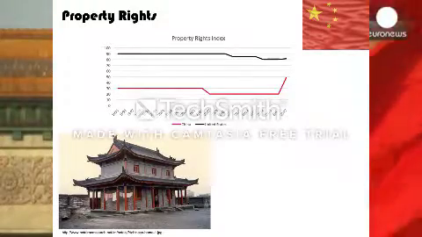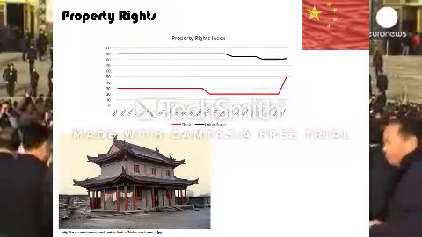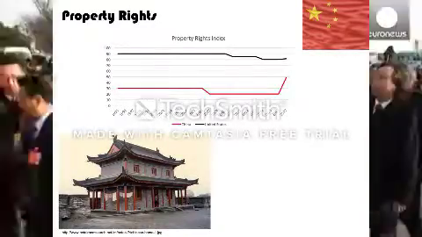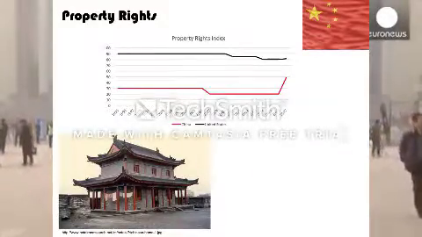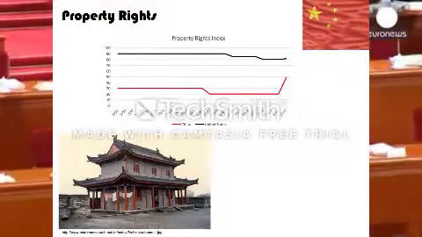Property rights are the degree to which a country's laws protect private property rights and the degree to which its government enforces those laws. As you can see in the graph, China's property rights have been increasing in recent years, however, still trail behind the U.S. Countries that fall below the 50-point mark are noted to have inefficient court systems that are subject to delays. Corruption may be present and judiciaries may be influenced by other branches of government.